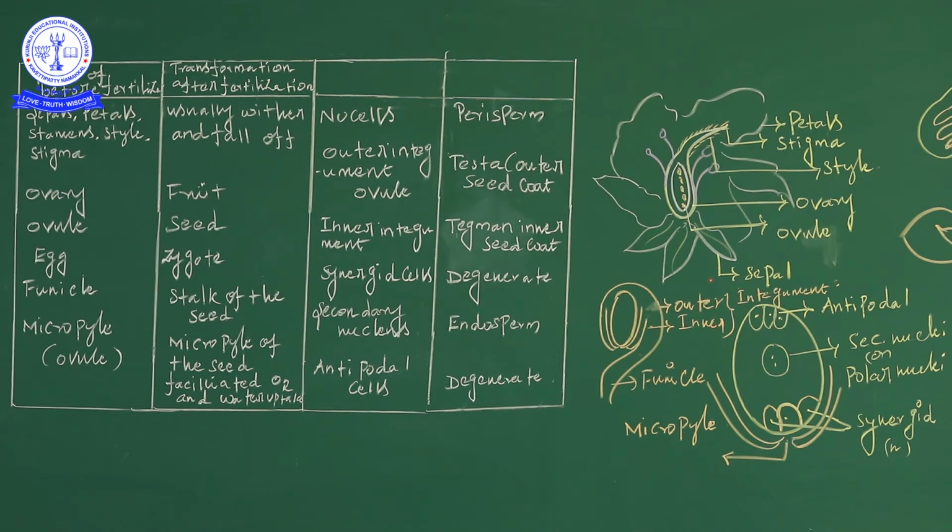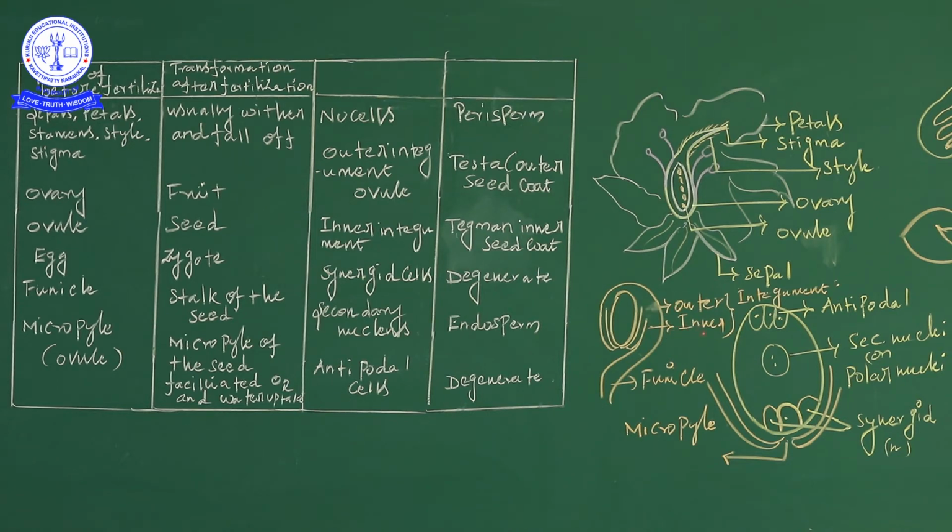When the pollen tube enters through the integument, it is called mesogamy. Entry of the pollen tube through the micropyle is called porogamy. Entry through the integument is called mesogamy. The integument is differentiated into two parts, outer and inner integument. The outer integument is present in the outer place, and the inner integument is present in this place. The inner integument sometimes provides nutrition. This is a very important character.